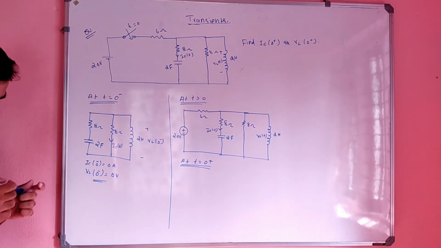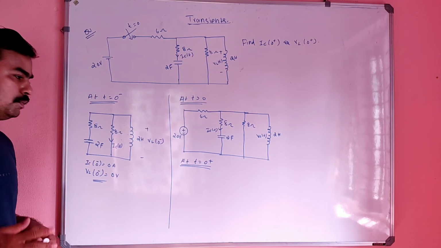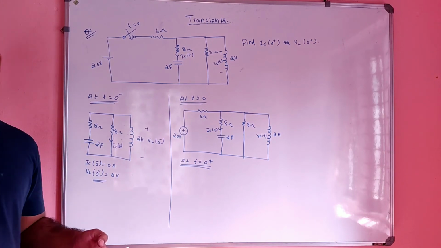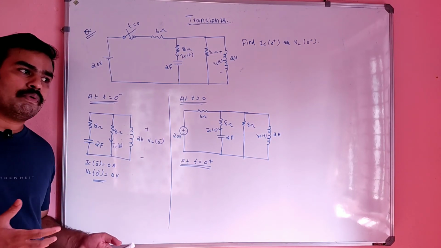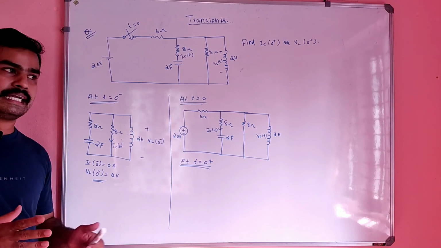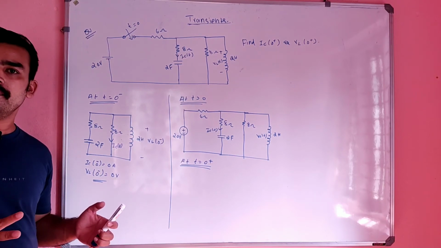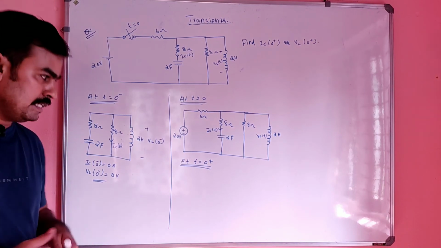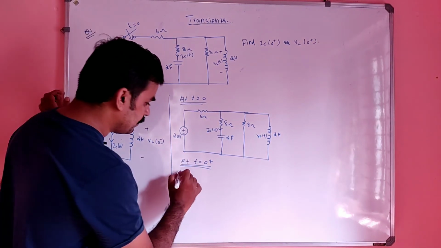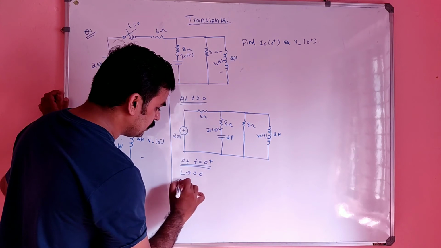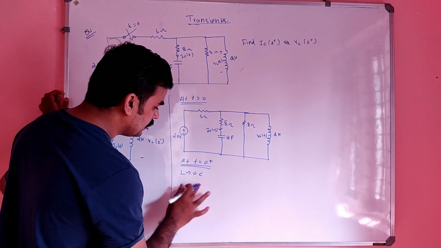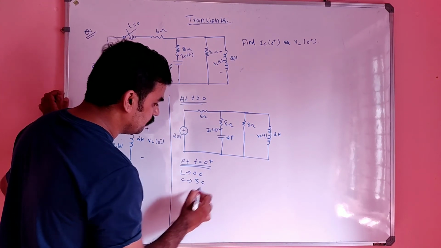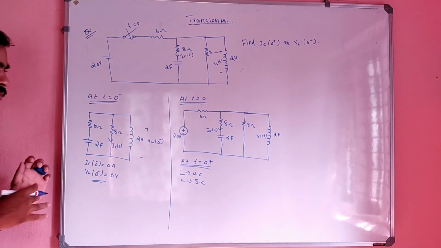At t equal to 0 plus, I already told you that maximum transients will be there in the circuit, so that the inductor and capacitor come into play maximum. That means at t equal to 0 plus, the inductor will be open circuit and the capacitor will be short circuit, right? Inductor will be open circuit and capacitor will be short circuit.